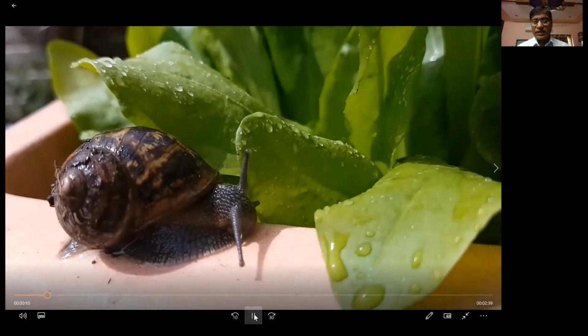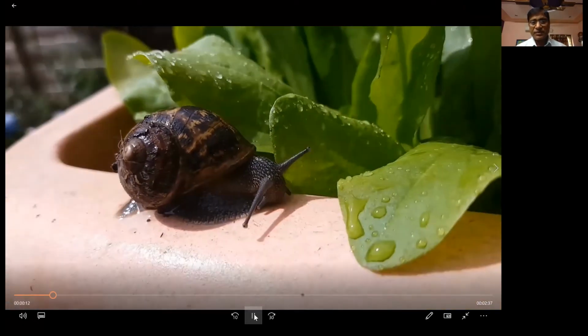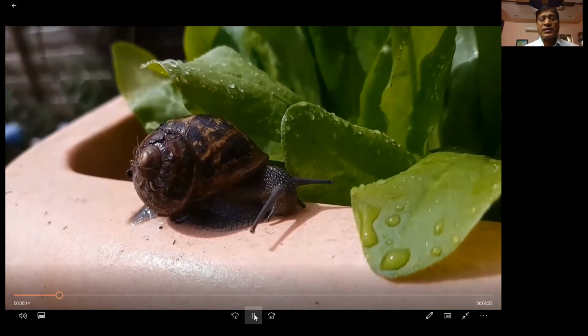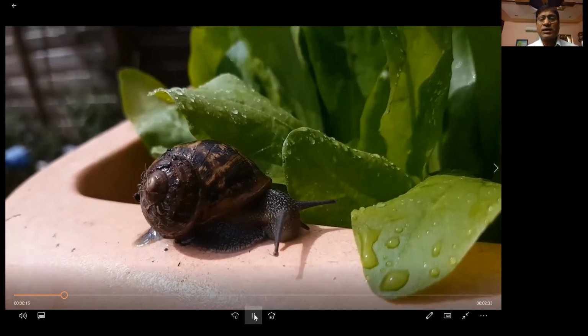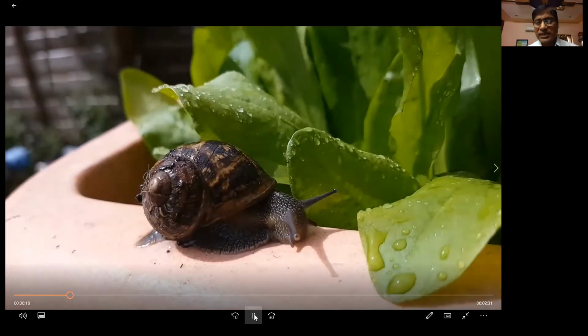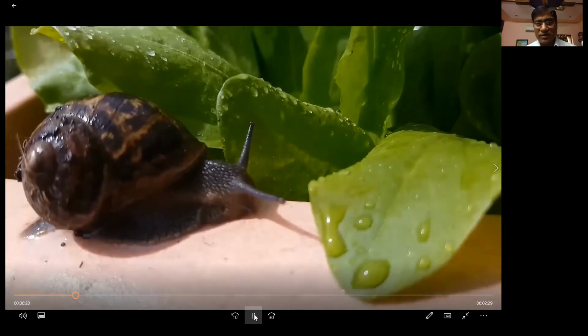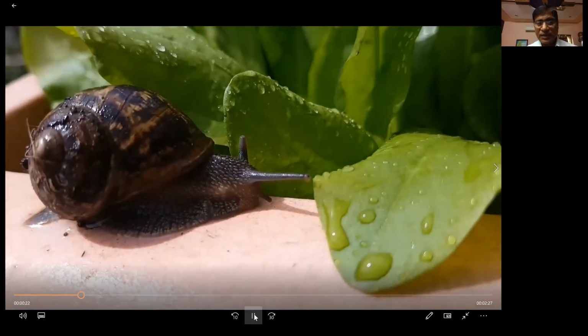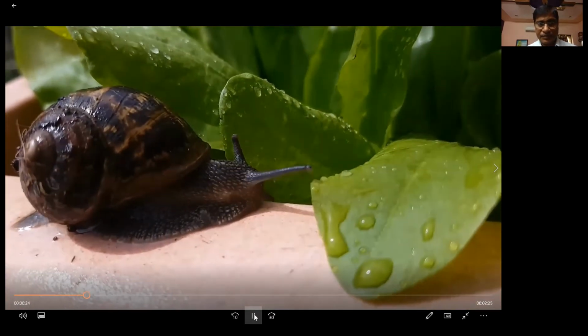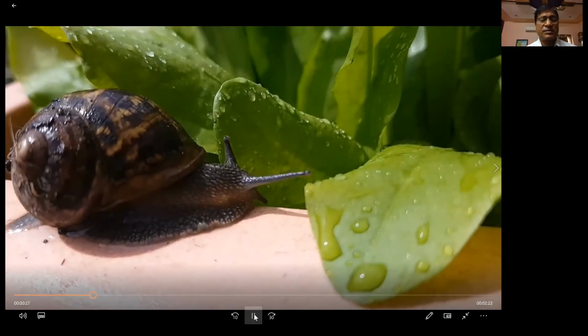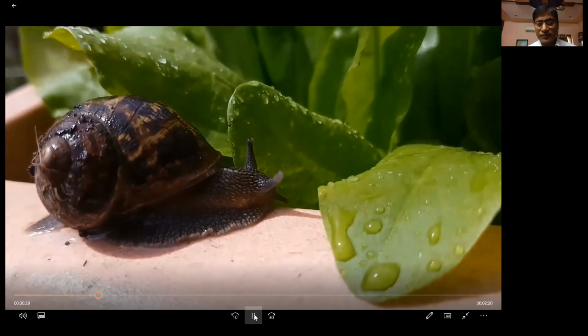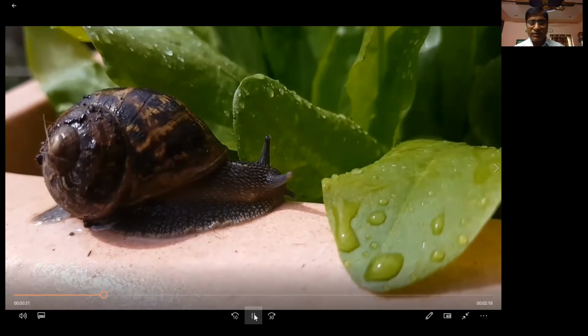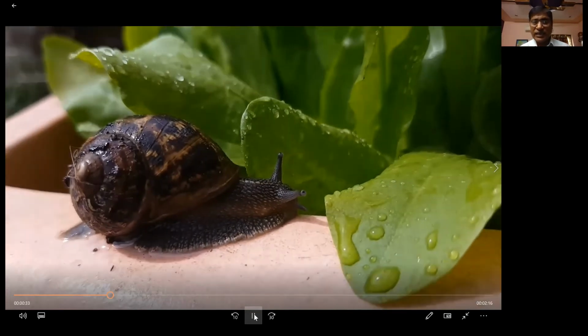The snail is feeding on leaves, and slowly goes on scraping the leaf material and swallows. So scraping is one method of eating. For example, you will see it in the snail.